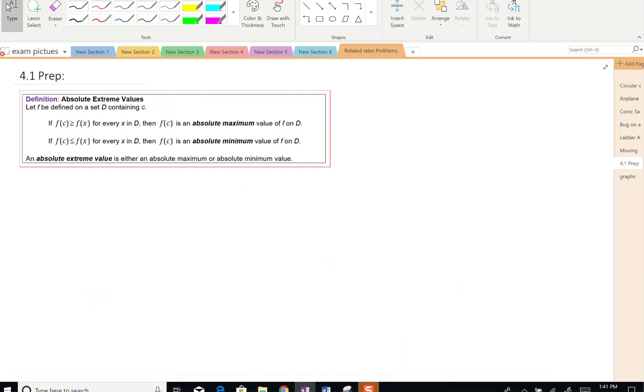In this video, we will be working on things like maximum and minimum values. We start with absolute extreme values. Extreme is just your extremes, your highest and your lowest. Same thing as absolute max and absolute min. Now, in other books and maybe in WAMAP, sometimes absolute max and min is called a global